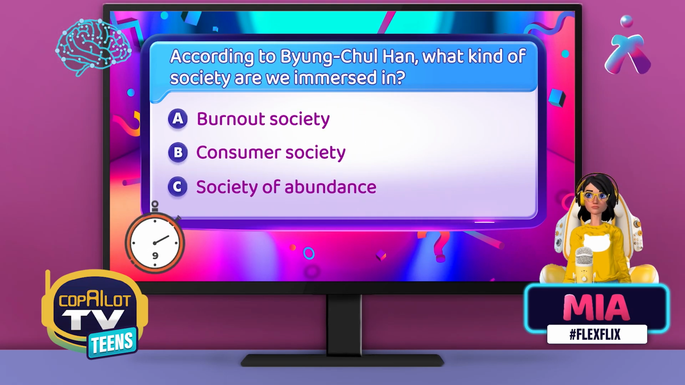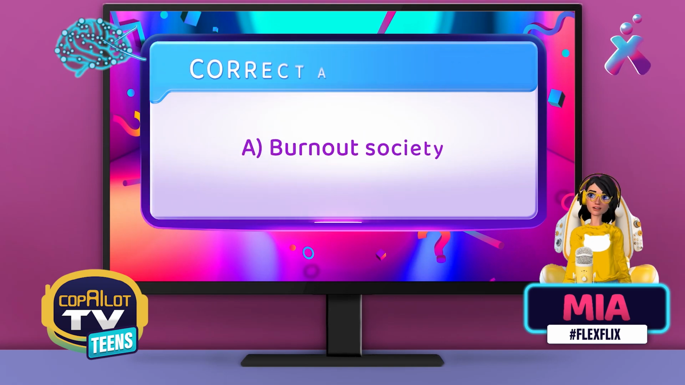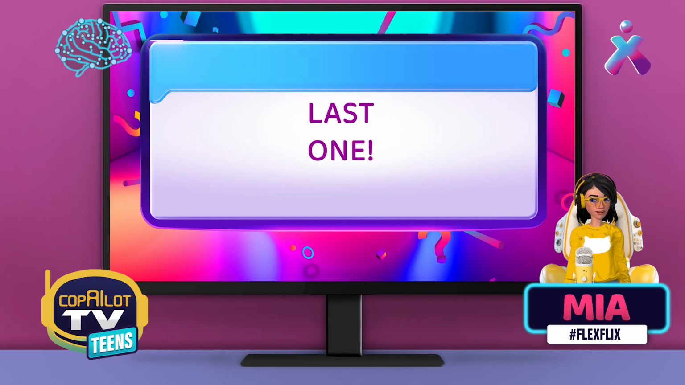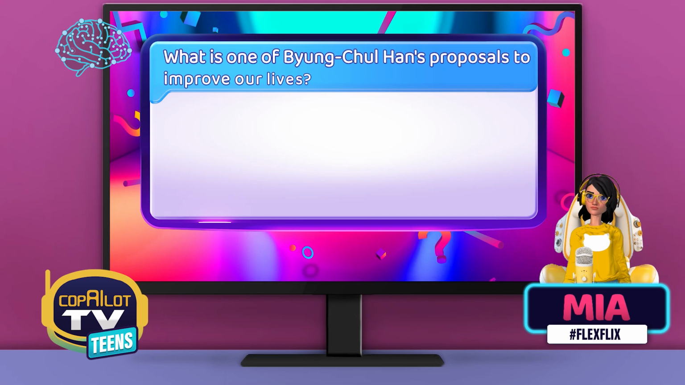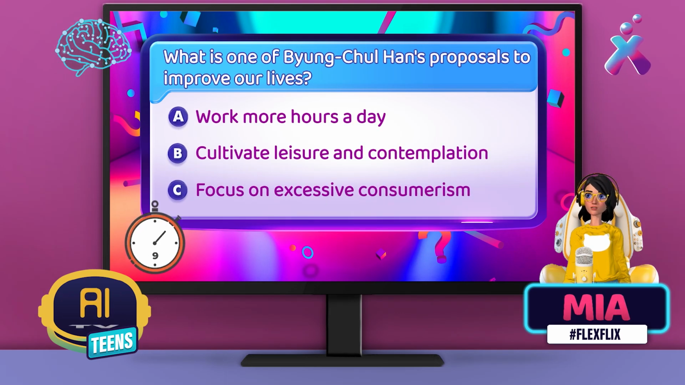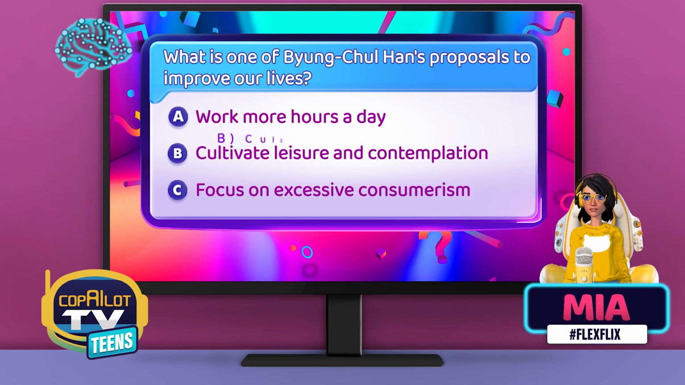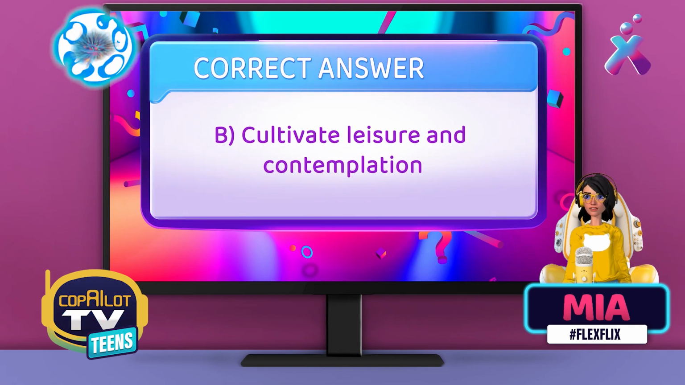According to Han, what kind of society are we immersed in? Society of fatigue, definitely. It leaves you reflecting. What is one of Han's proposals to improve our lives? None. He definitely sees it. Good, guys, guess all of them.